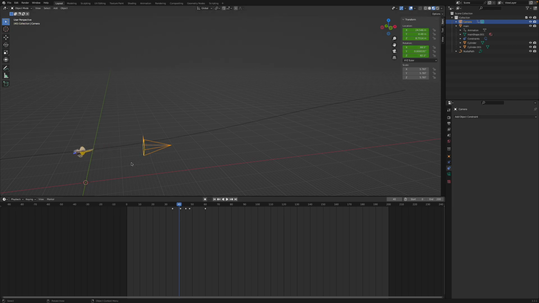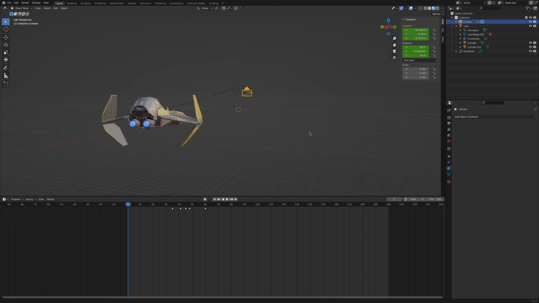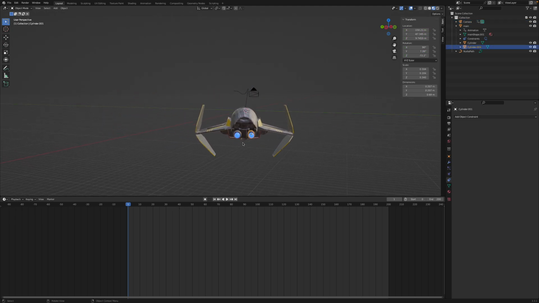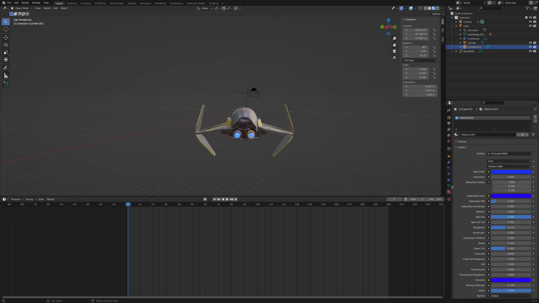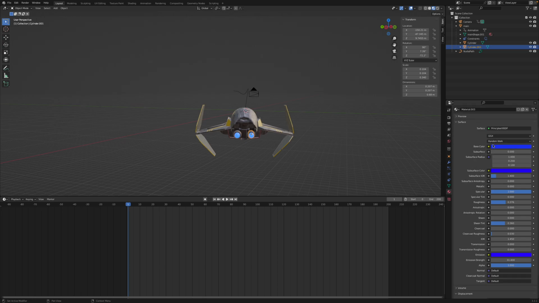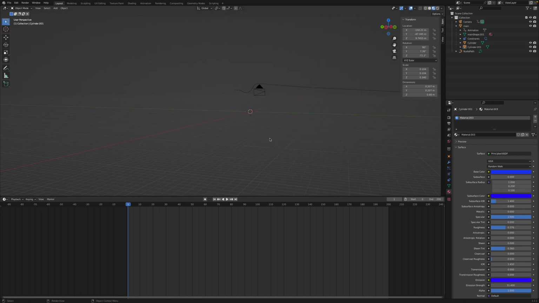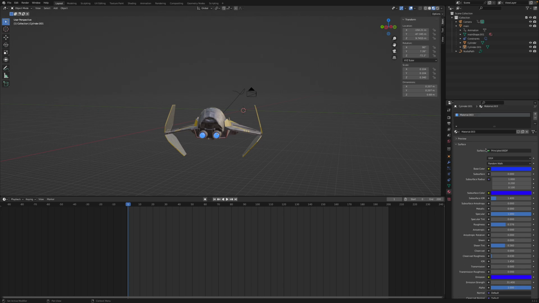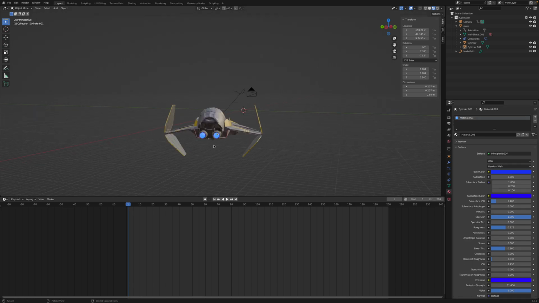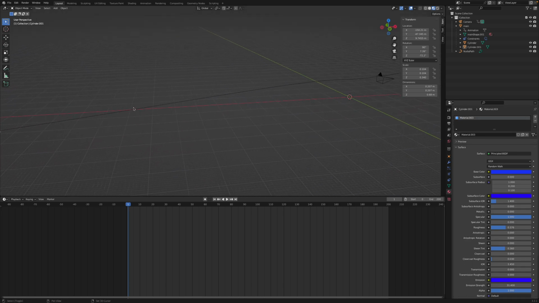Once I'd done that, I knew I needed some glow on the back of the ship because of the rockets. So when it got here, I created 2 cylinders, and on the material I created an emission, which made them glow. Although, now I think about it, there could have been some slight changes to that.